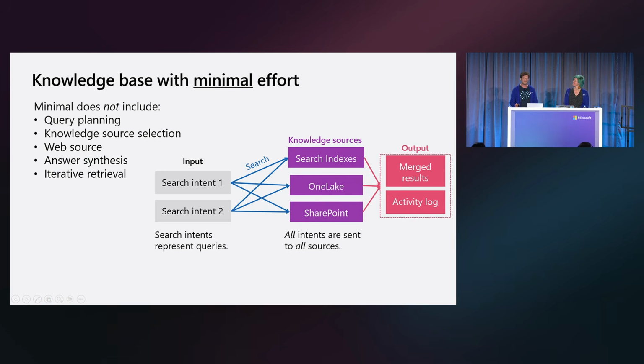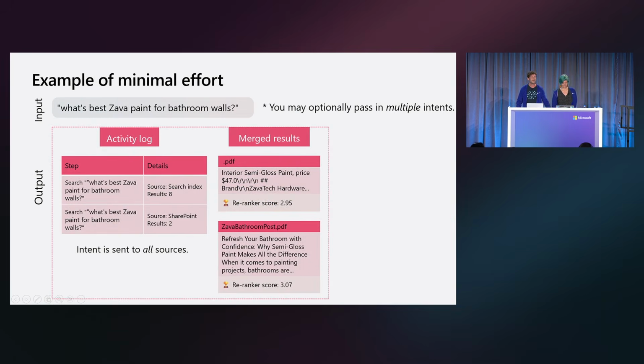So let's start off by talking about what this minimal effort actually is. Minimal effort is really interesting because it is effectively a way to use knowledge bases without any LLMs at all. You are giving up some advanced features like query planning and knowledge source selection in order to get lower latency. If you need results out of your knowledge base fast, this is definitely the right effort for you. Note that because you need to do query planning anyway, you have to actually give us the queries you want to run. This is a great fit whenever you want to combine an agent with a knowledge base. Now, let's go check out a demo of this minimal effort.